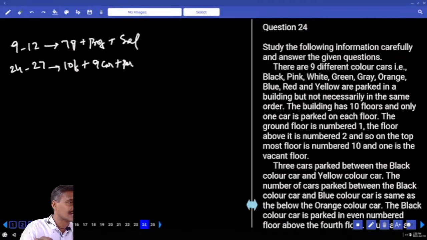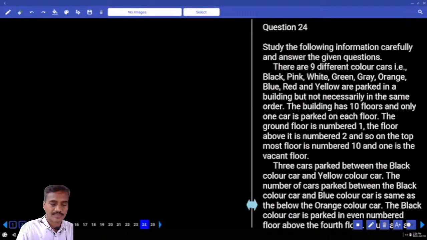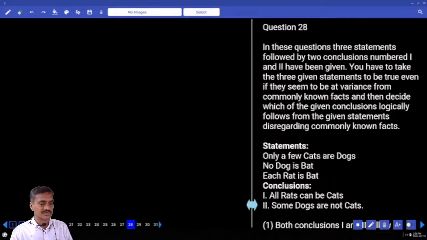Color is there. And then we need to find out, 10 floors, 9 cars and a vacant one as well. Definitely it is the second priority, because vacant is also there. 24 to 27 comes under the second.